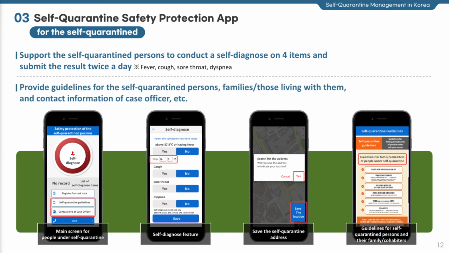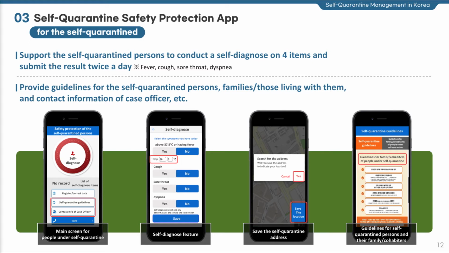One of its main functions is self-diagnosis support. With this app, persons under self-quarantine can conduct a self-diagnosis on 4 items, including fever, cough, sore throat, and difficulty in breathing (dyspnea), and submit the result. If there is any abnormal symptom, it sends a notice to the designated case officer.